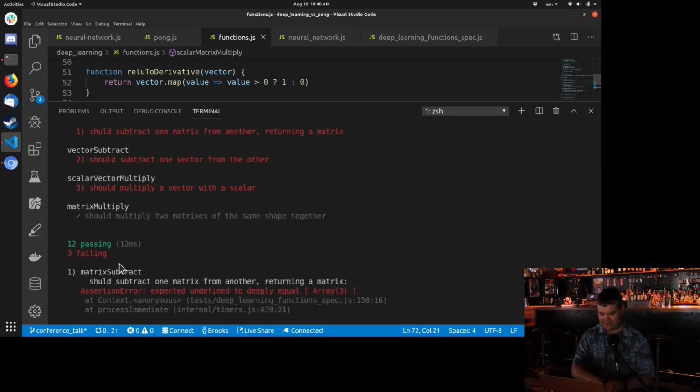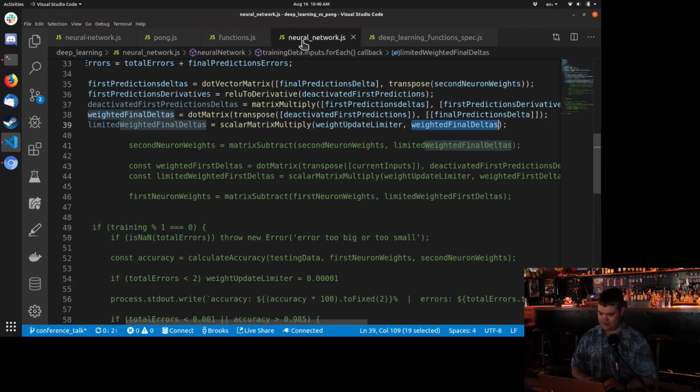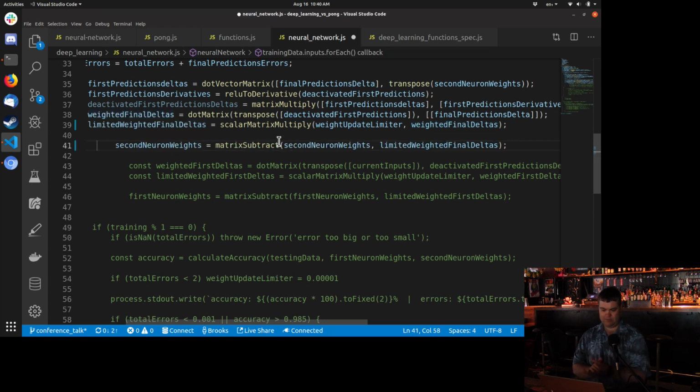And it worked, perfect. All right, back to here. We have our limited weighted final deltas. We need to do matrix subtract. I am running a bit less on time, so I have 5 minutes left. Tell me, what should I do, audience? Should I continue writing these, or should I switch over to the final one and then show the actual game being played?